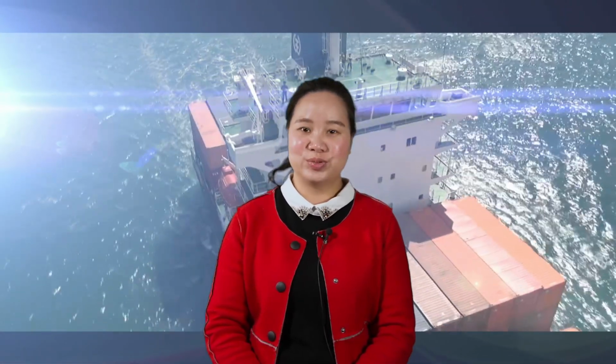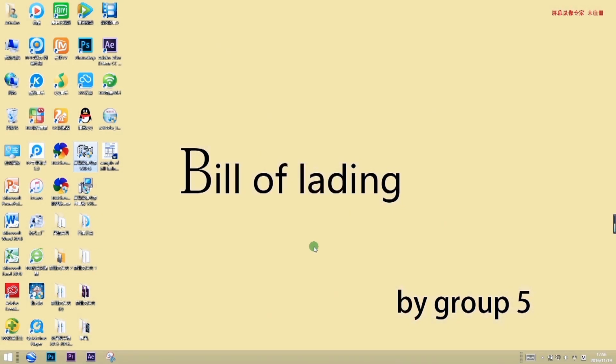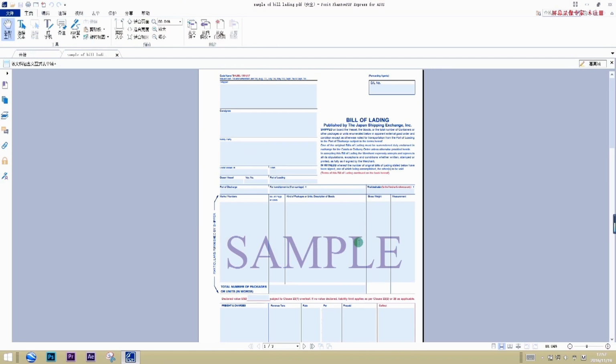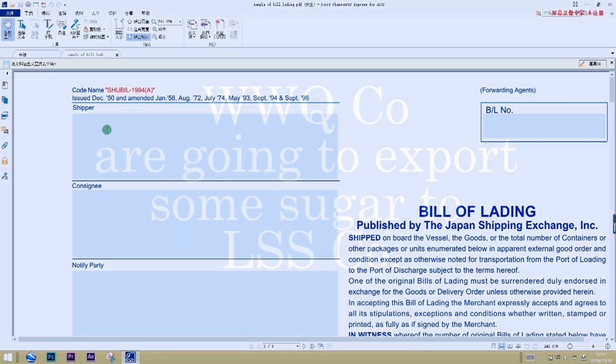Here is some group presentation about how to fill in the form of bill of lading. Let's watch it. Now I am going to teach you how to fill in the bill of lading. Here is a sample of bill of lading. It is the shipper's responsibility to make sure the information listed on the bill of lading is exactly right and the same as the buyer's request. Let's look into this sample further one by one. In order to help you better understand how to fill in the bill of lading, we assume there are two companies trading.